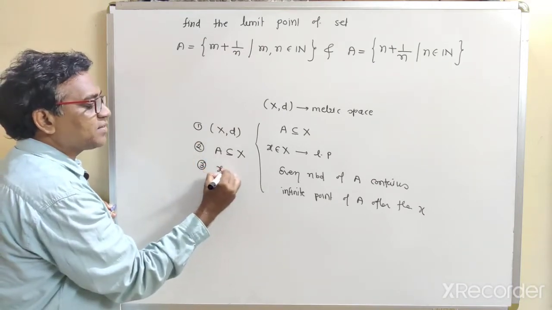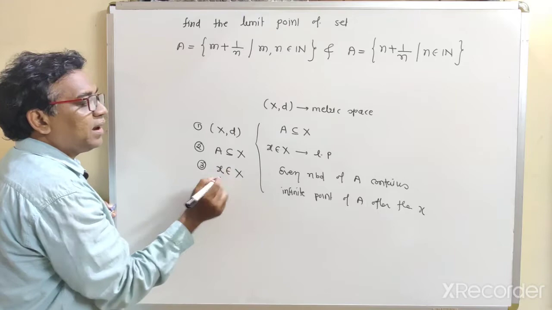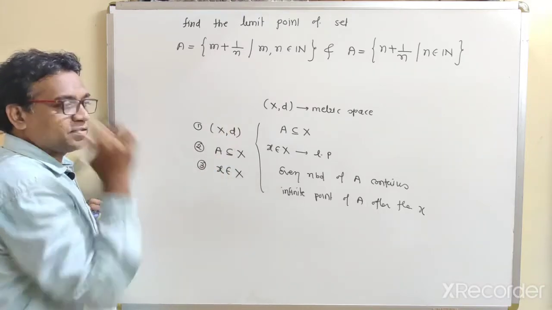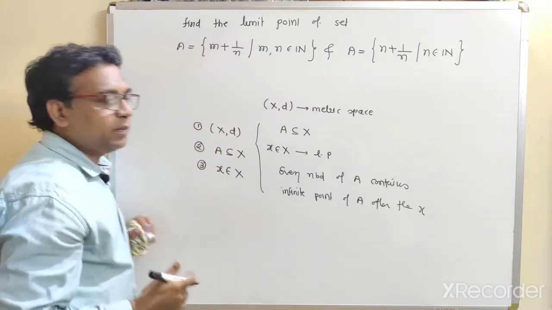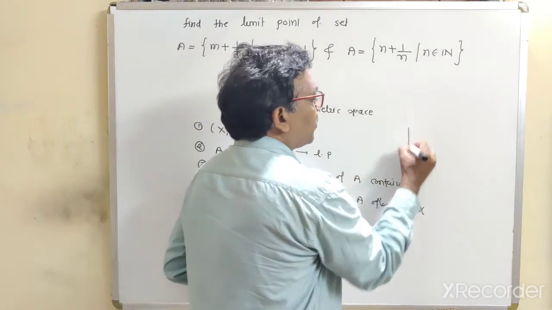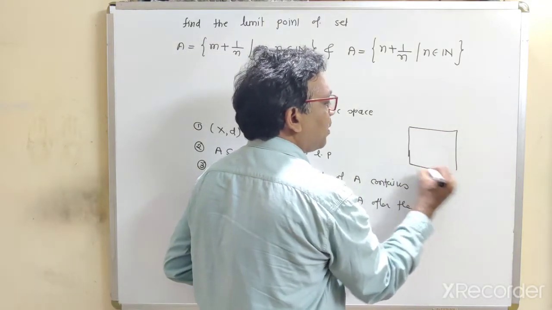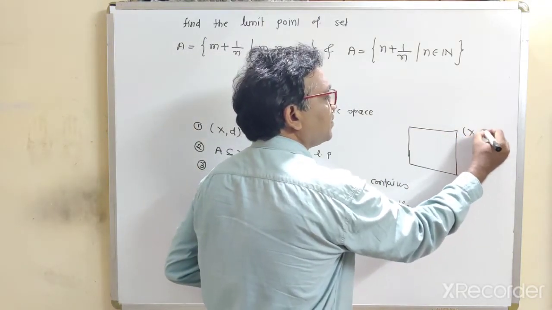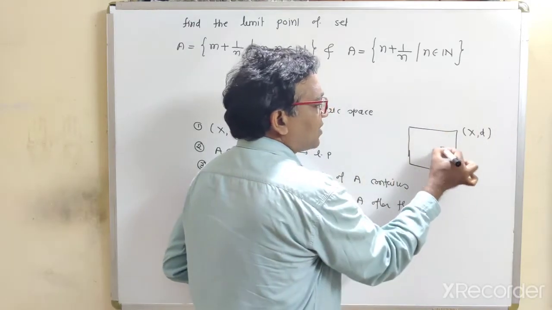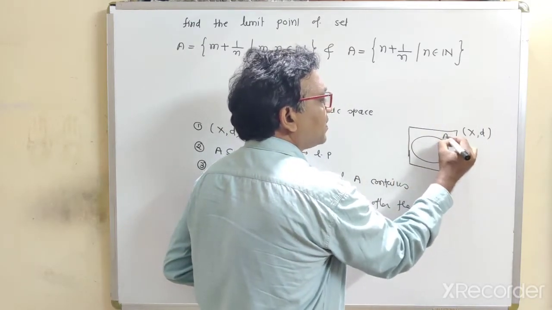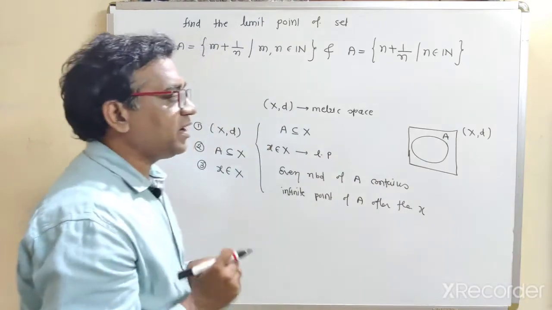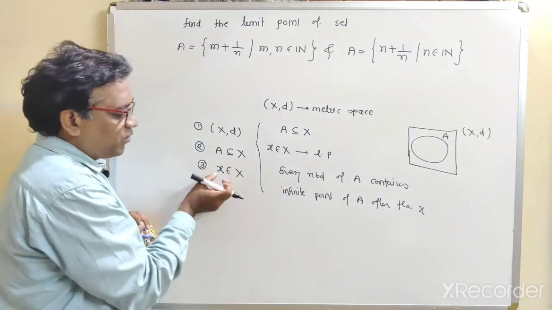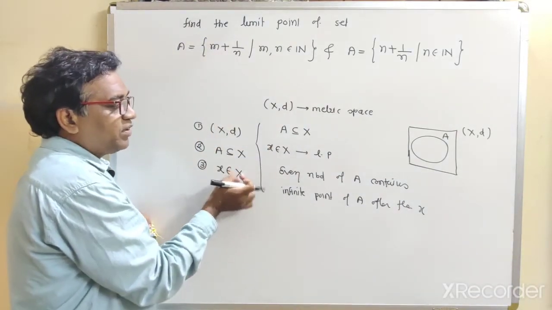We require some point x, which is an element of this space X. First of all, we require some metric space (X, d). Secondly, we require some subset A of metric space X, and we require the point x, which is an element